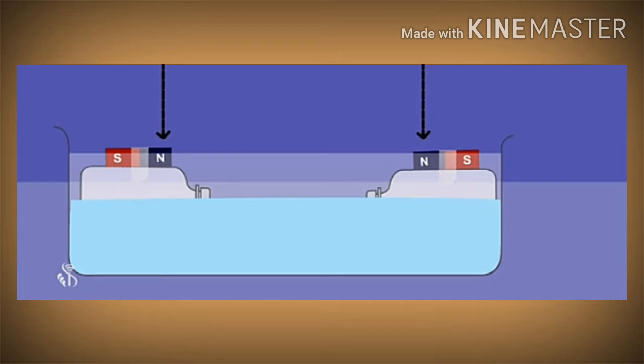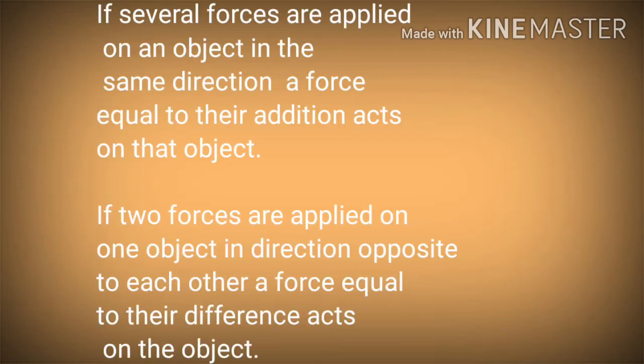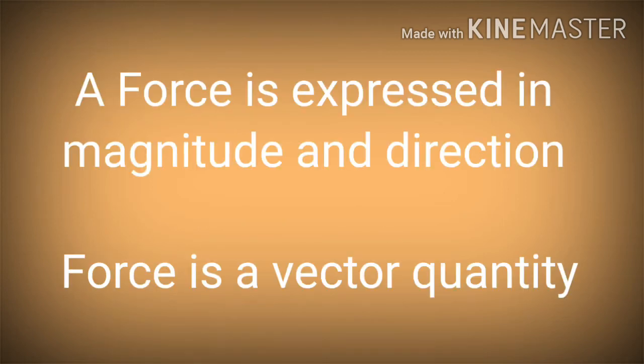Now, balanced and unbalanced force has effect like this. If several forces are applied on an object in the same direction, a force equal to their addition acts on that object. If two forces are applied on one object in directions opposite to each other, a force equal to their difference acts on the object. A force is expressed in magnitude and direction, so that is why force is a vector quantity.